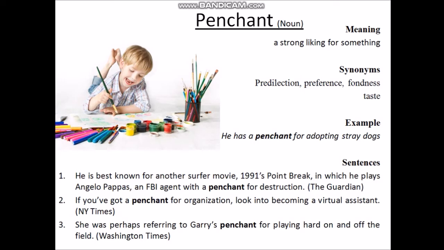He has a penchant for adopting stray dogs. That means he likes to adopt stray dogs. See the picture how a child has a penchant for drawing. So move on to the sentences.